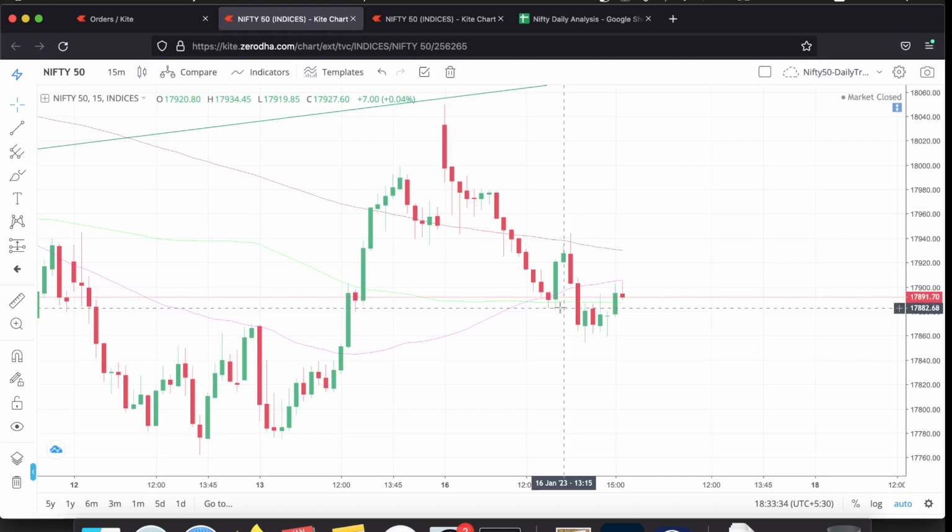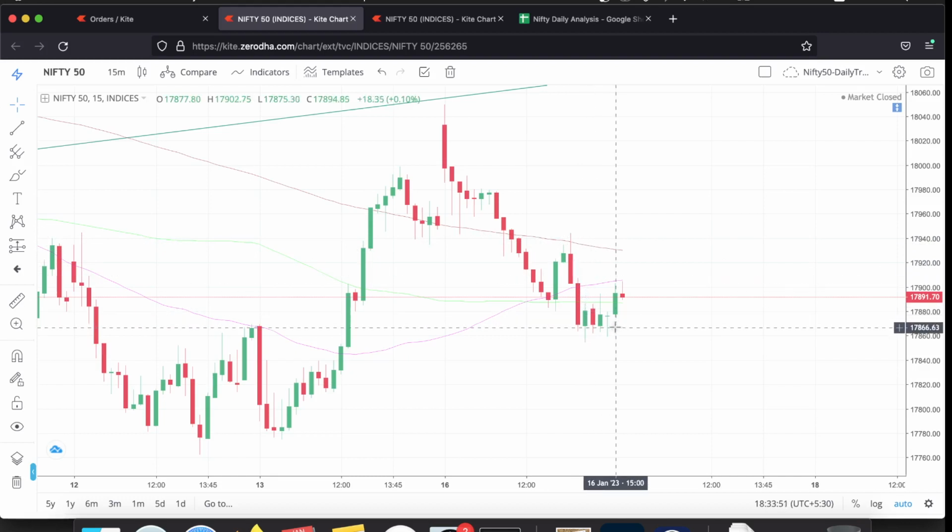17,880, where it again got a bit of support and tried to go up, but around the 17,940, 17,930 levels, it faced resistance, and it made the day's low at about 17,860. Around 17,860, Nifty got support again.